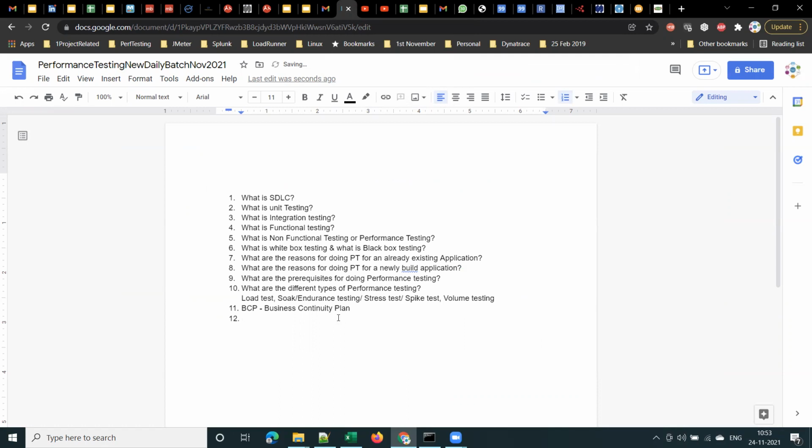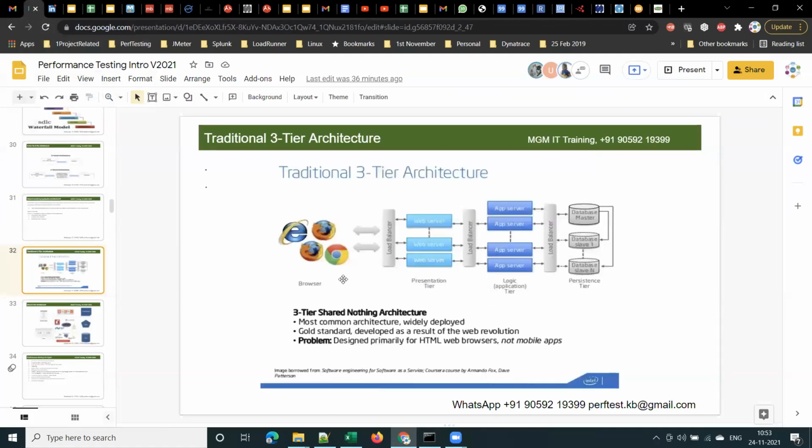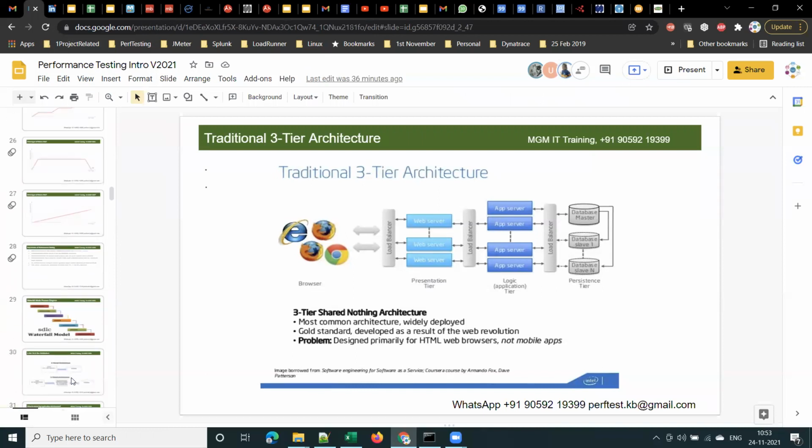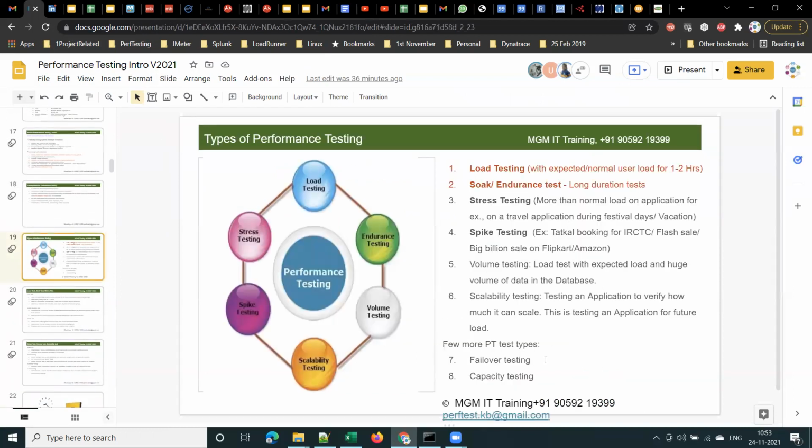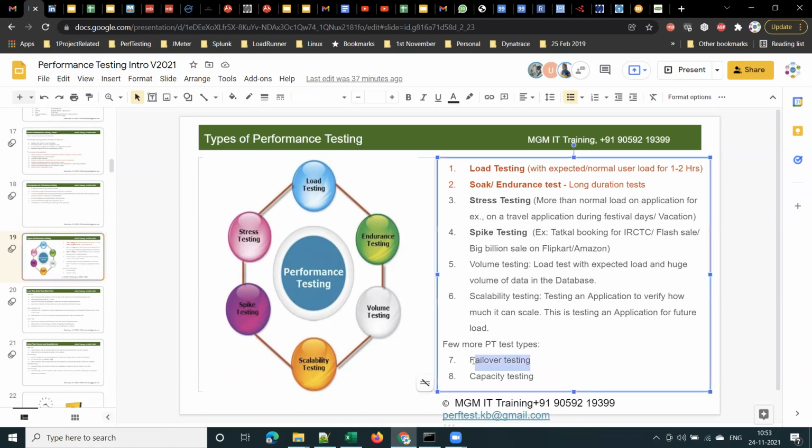Right. So for having this BCP, business continuity plan, what they will do is every environment will have a backup environment, just like how we have an inverter at home. Now, how do we test that? Once the electrician sets up that installation, will we wait for the power cut to test it? We won't wait till the power cut, right? We will stop the mains power and see whether the inverter is working or not, isn't it?